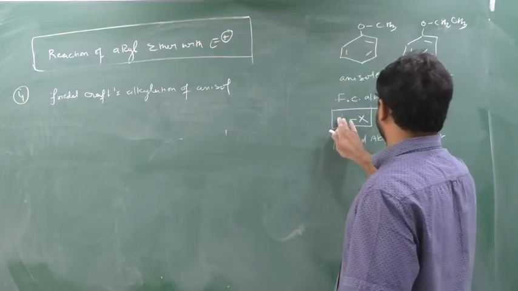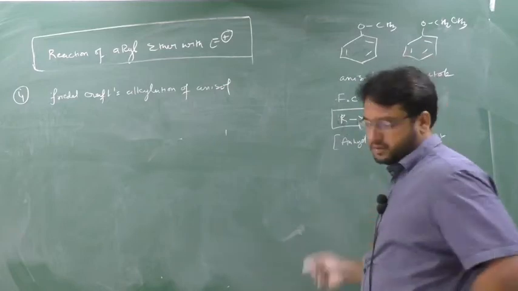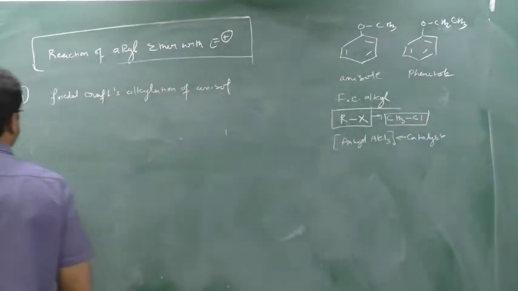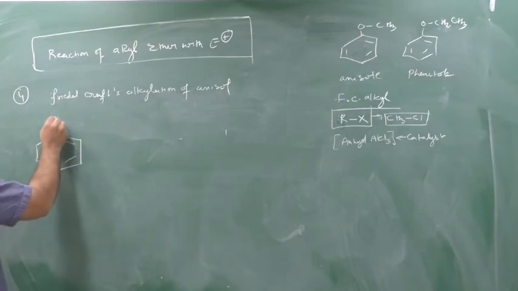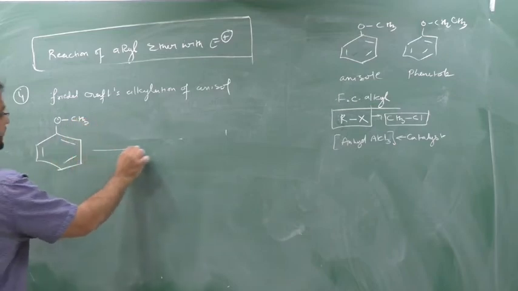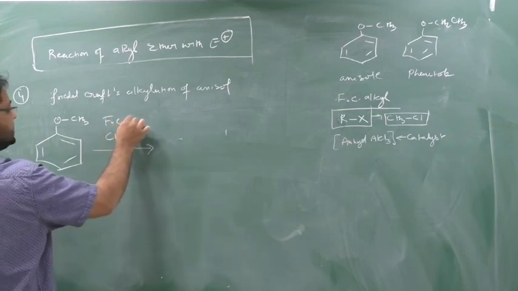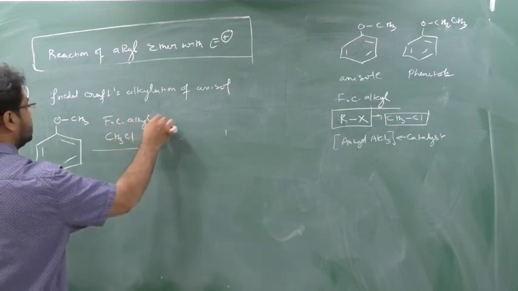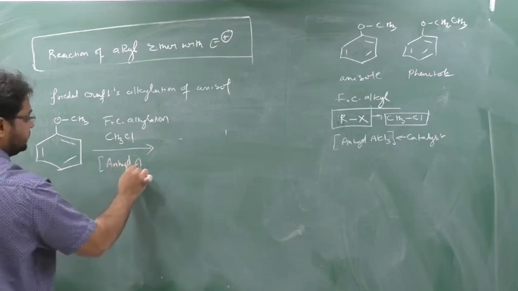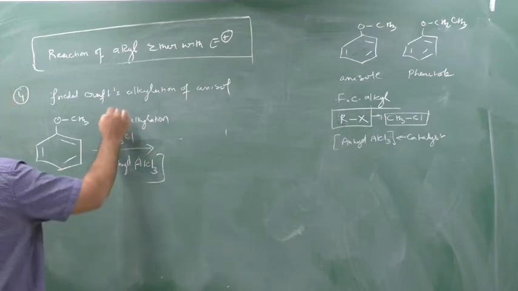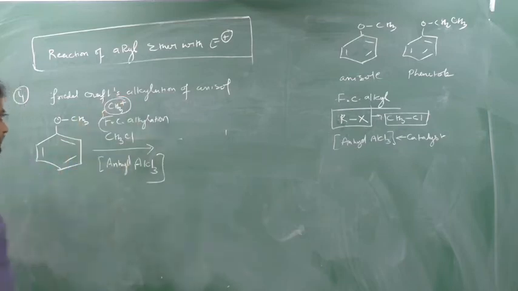Here I am using what? RX means I will use here CH3Cl. Any other also I can use. Okay? Chalo. So I will take anisole here, and I will react with CH3Cl, FC alkylation, in the presence of anhydrous AlCl3, and this will generate one cation known as CH3 plus, methyl cation.